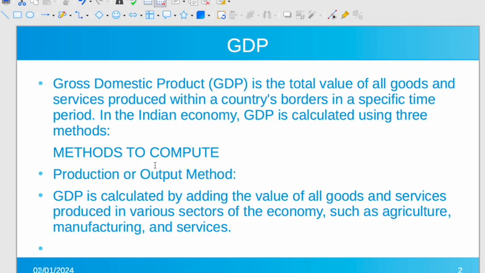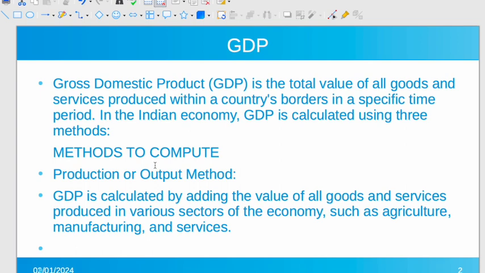Inside the territory of India, there are many multinational companies, many companies whose owners are not Indian. That also comes in GDP, and that's why there is a net national product, which signifies the amount of money earned by Indians.